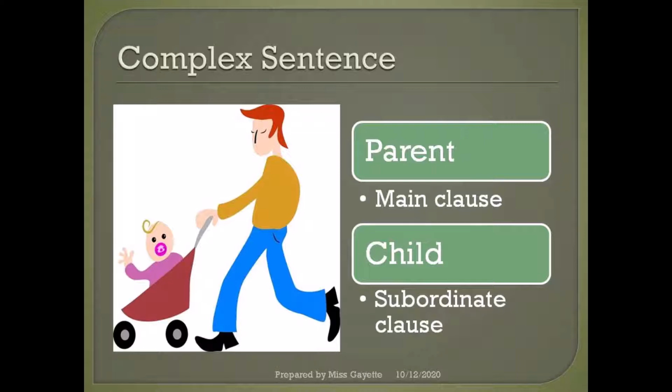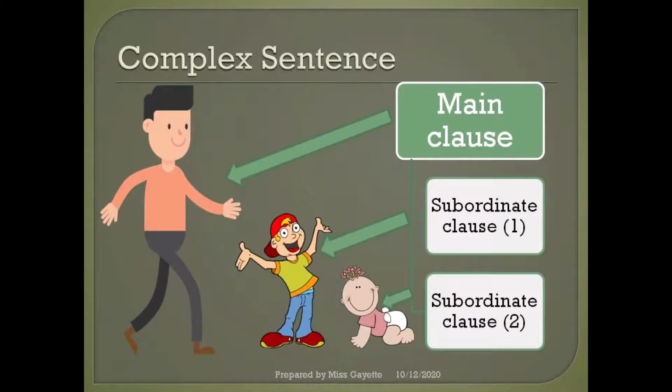The main clause is also called the principal clause, and this is a clause that makes sense by itself. This is the part of the sentence that can stand alone, that has weight and makes sense by itself. The subordinate clauses, however, are like the children. They're dependent on their parents, and so they cannot survive on their own, and so we call those subordinate clauses or dependent clauses. A complex sentence would have one main or principal clause and one or more than one subordinate clauses.